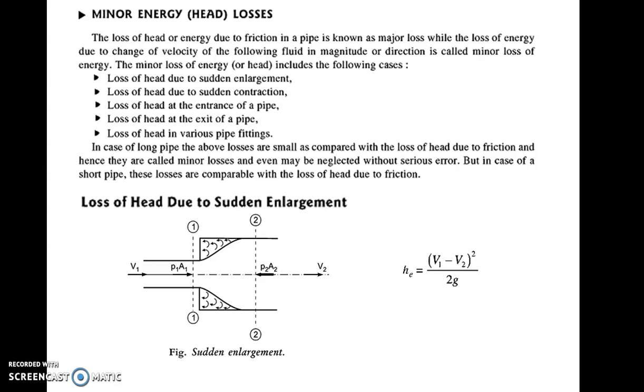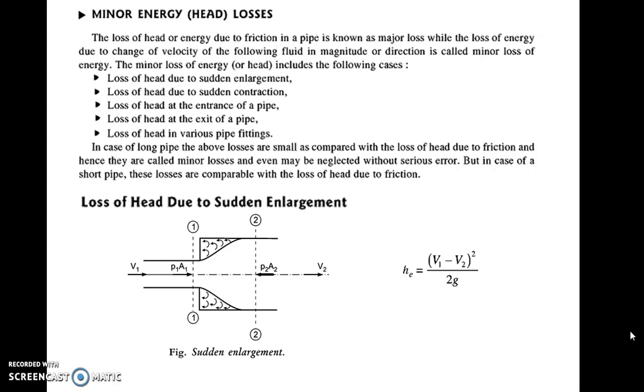First, loss of head due to sudden enlargement, loss of head due to sudden contraction, loss of head at the entrance of the pipe, loss of head at the exit of pipe, and loss of head in various pipe fittings such as elbow, bend or coupling. All these are nothing but shape or area change types. That's why there are many types coming under minor losses.